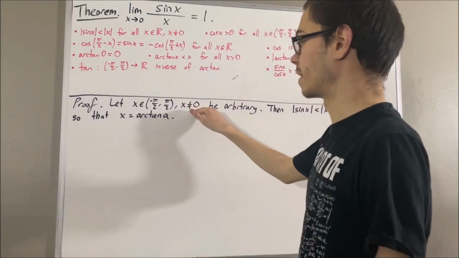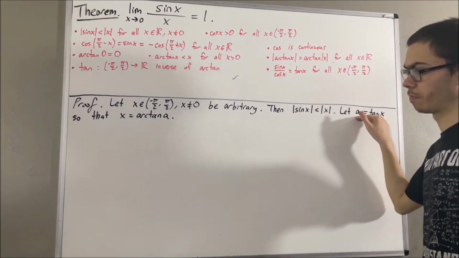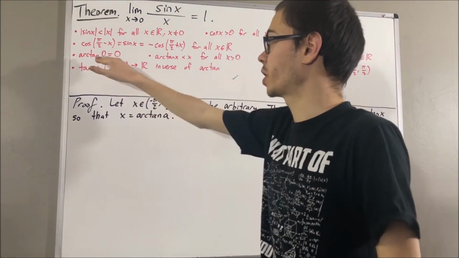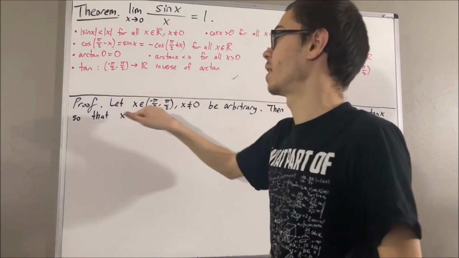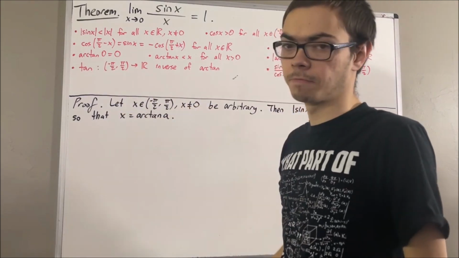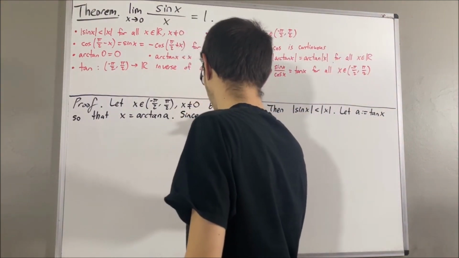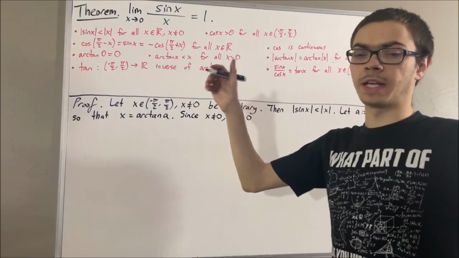Now, since x is not equal to 0, this means we must have that a is not equal to 0. Because if instead a was equal to 0, well, we know that the arctangent of 0 is 0. So we would have arctangent of a is equal to 0, but that implies x is equal to 0, which is false. So yeah, we must have a is not equal to 0. And since a is not equal to 0, we have that the absolute value of a is greater than 0.